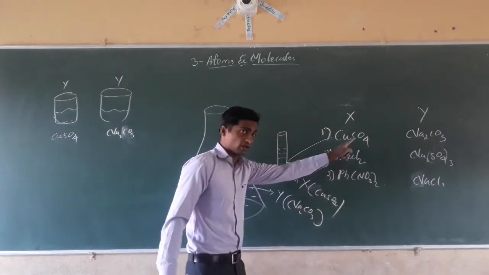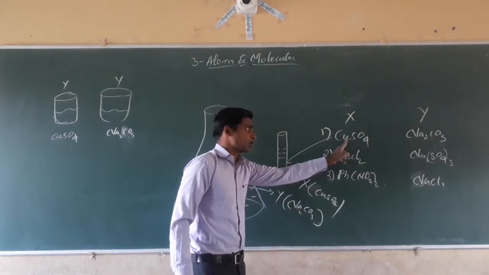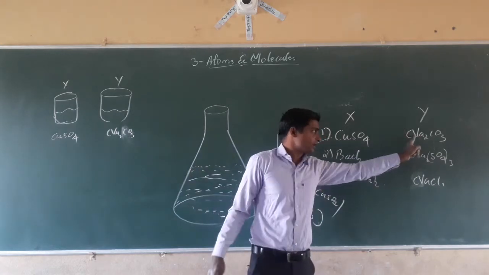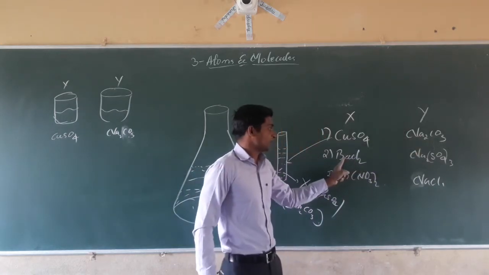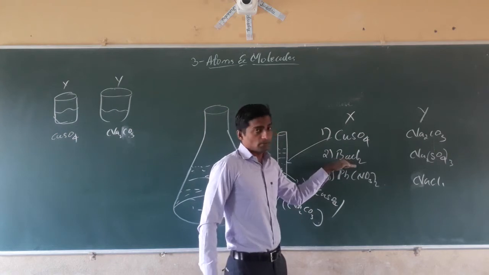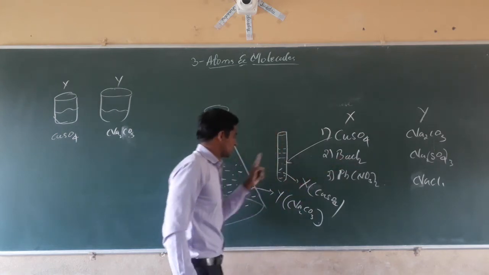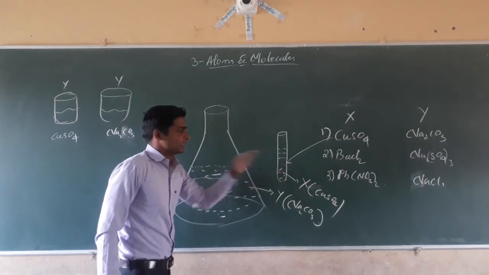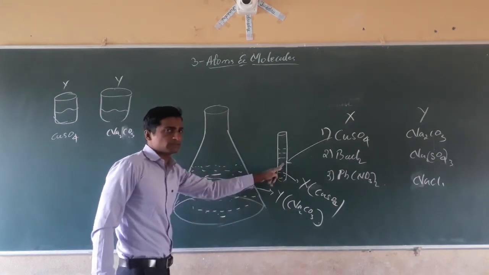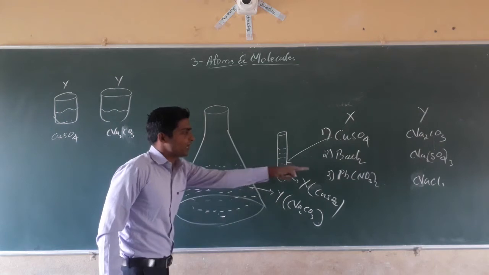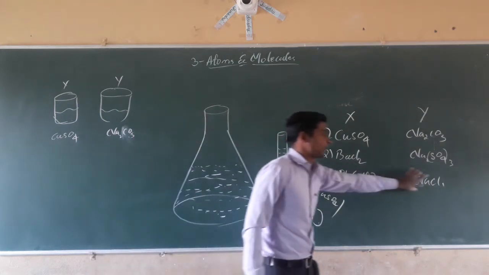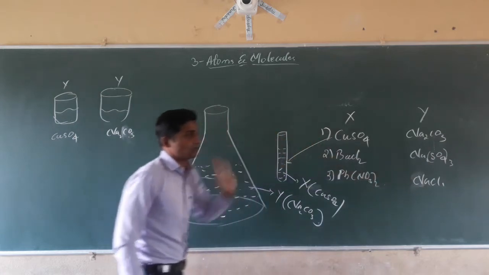That pair of solutions only we have taken. If we take the copper sulfate in the test tube, then in the conical flask we have to take the sodium carbonate only. If we take the barium chloride in the test tube, then we have to take the sodium sulfate in the conical flask. And next, if we take lead nitrate in the test tube, then in the conical flask we have taken sodium chloride. Yes, that pair of solutions, the pair of chemical substances only we have to take.